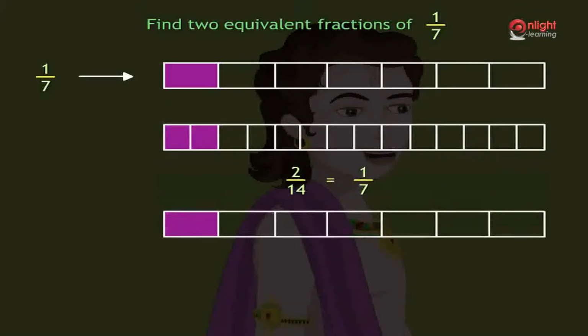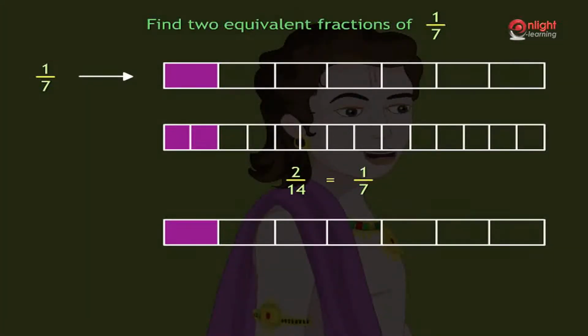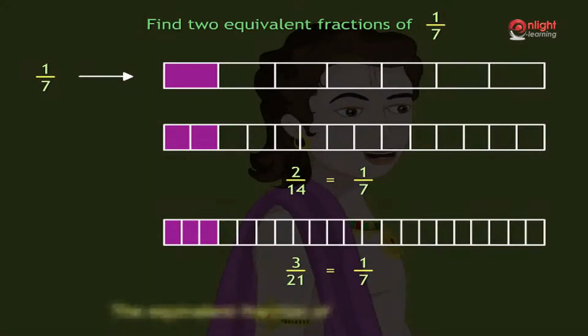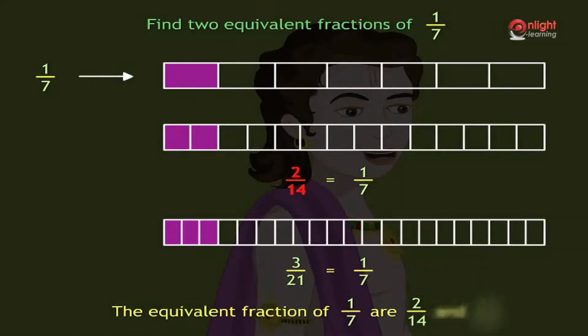Again, we divide each part of 7 equal parts into 3 equal parts. So now we have 21 equal parts. And we find the shaded part is 3 out of 21. So, 3 by 21 is an equivalent fraction of 1 by 7. So, equivalent fractions of 1 by 7 are 2 by 14 and 3 by 21.